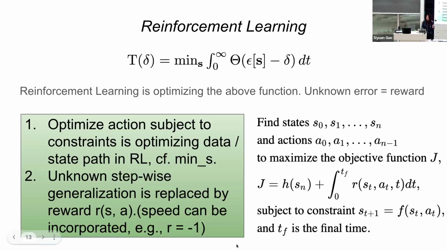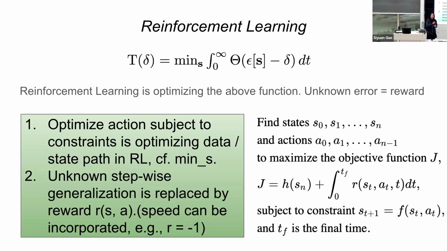So for reinforcement learning, if we look at it, we want to maximize the Fermat's principle. We had the previous difficulty, which is that we do not know the generalization error, but reinforcement learning substitutes it with a reward. So we don't have to know it, we just assume the environment will give us a reward. But now the problem comes with the minimization part, with the data path. Previously, it was active data selection, but reinforcement learning substitutes that too. It optimizes action subject to constraints.